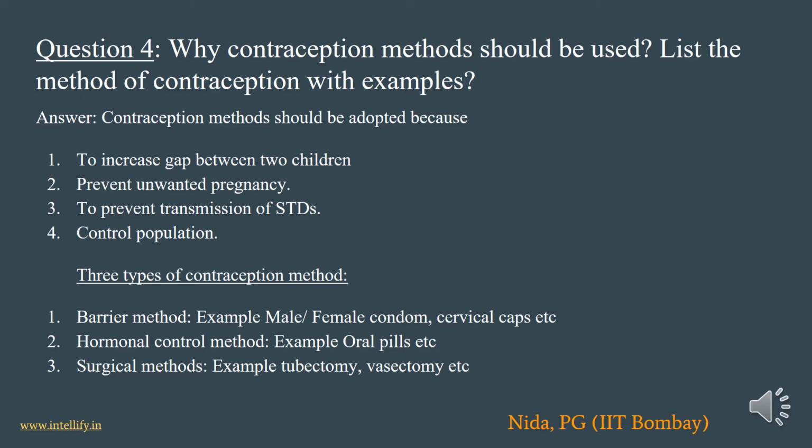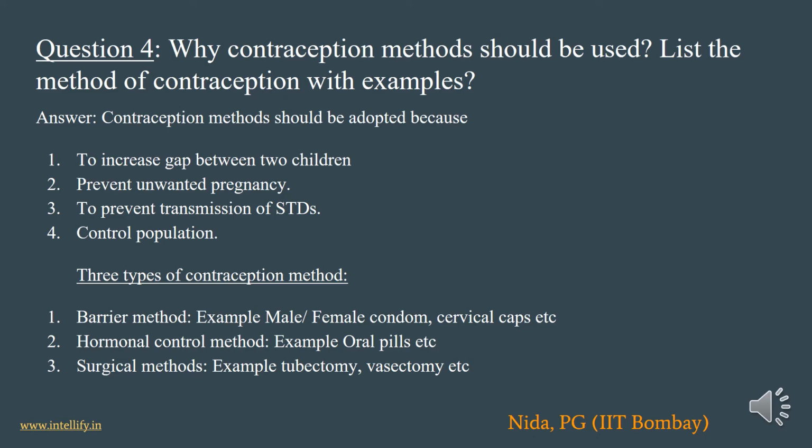Second, prevention of unwanted pregnancy, like in the case of emergency, like in rape cases, to prevent unwanted pregnancy in the victim, this method can be applied. Third, to prevent transmission of STDs. STDs are transferred through body fluid, so by using any of the contraceptive methods, this can be prevented. Usually condoms are very beneficial in it.